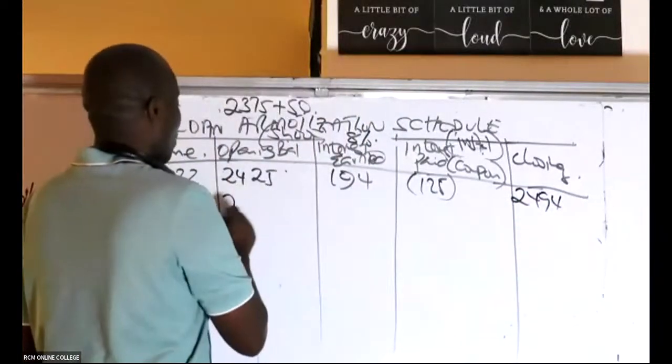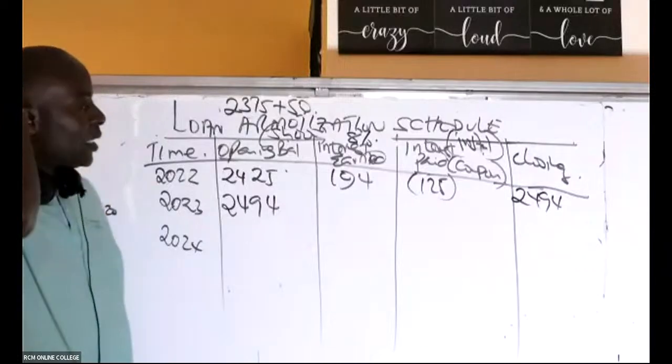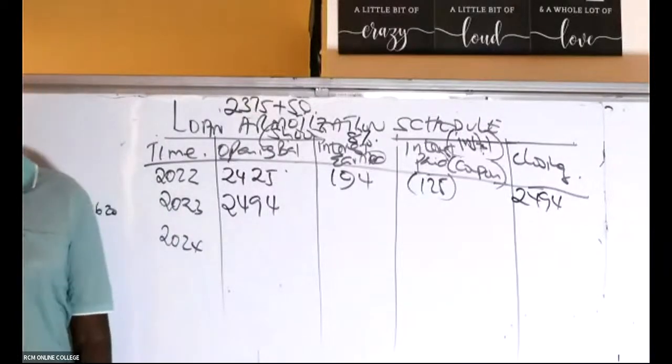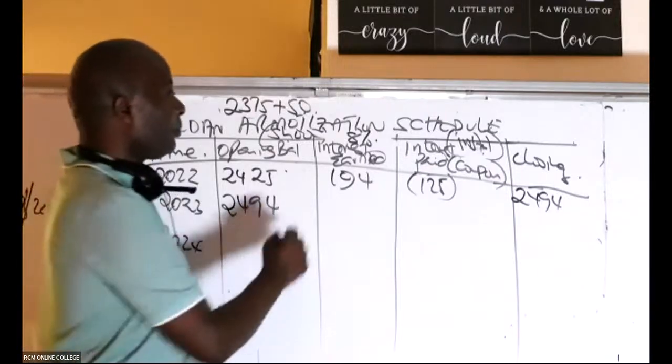So we bring here 24.94 at 8%, and 8% gives me 1995.2, 200.